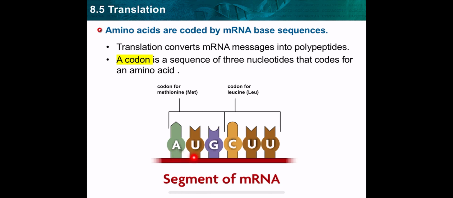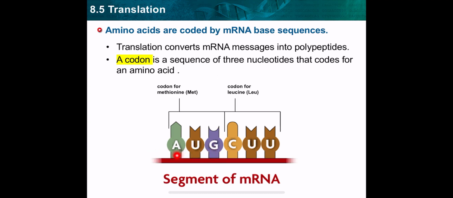For example, how many codons are there on this mRNA? 1, 2, 3. This is one codon. This is one codon for methionine, AUG. Then CUU, another codon for leucine. So how many codons are there? We should count the number of nucleotides and divide it by 3 to find out the number of amino acids that will be formed and to know the number of codons.